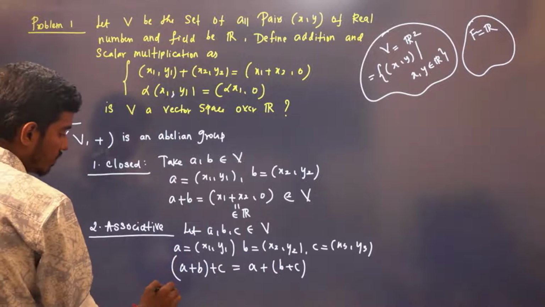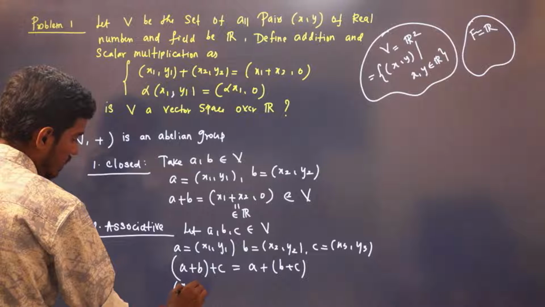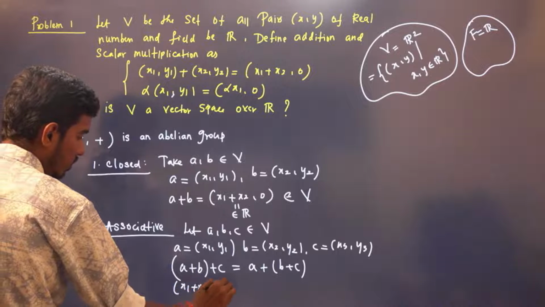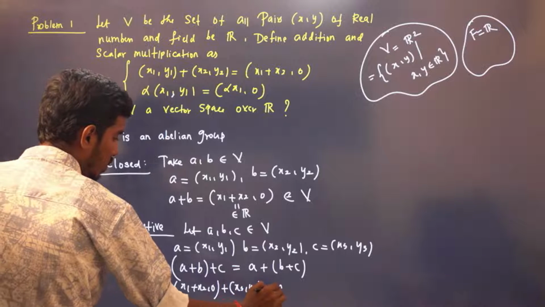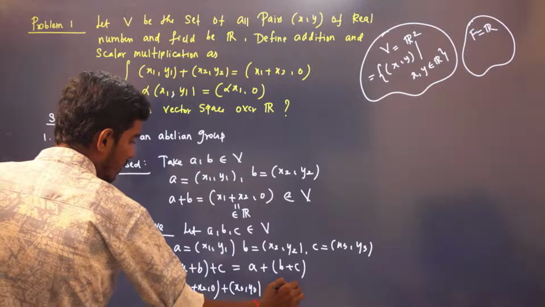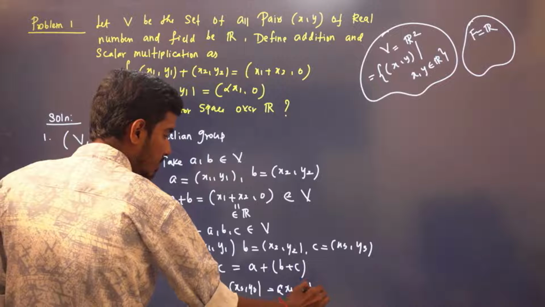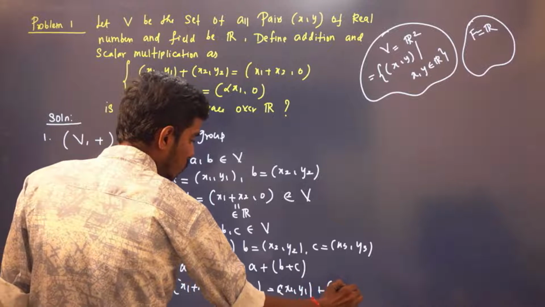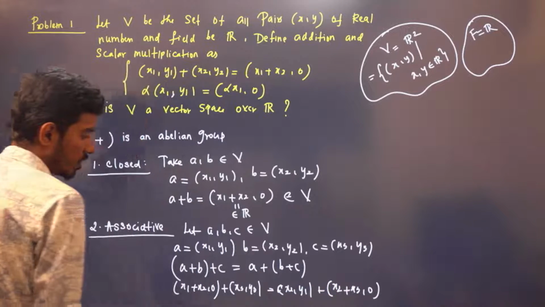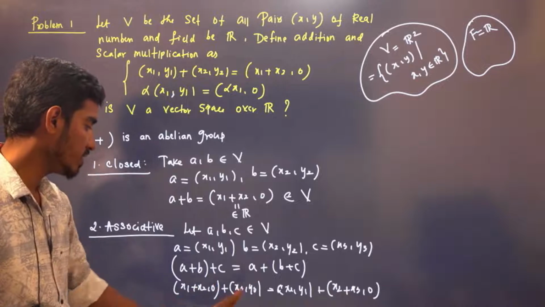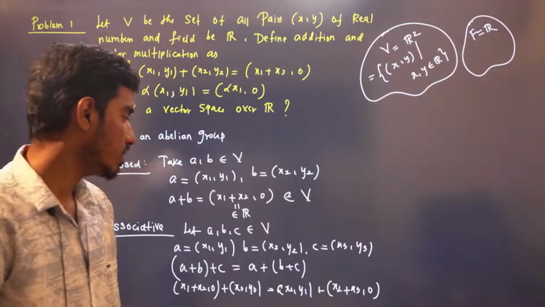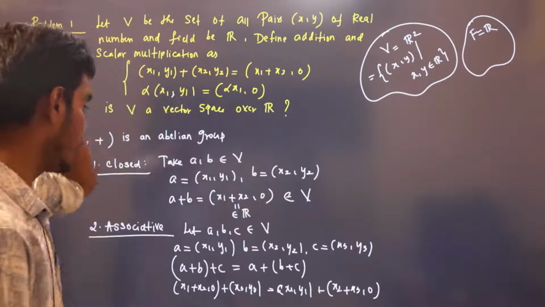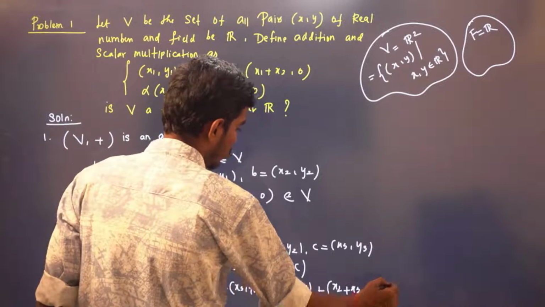What is a plus b? x1 plus x2, comma 0, plus c, x3, y3. What is a? x1, y1. What is b plus c? x2 plus x3, comma 0. So when you add this, you will get x1 plus x2 plus x3, comma 0, on both sides. So both are equal, right? So it is associative.